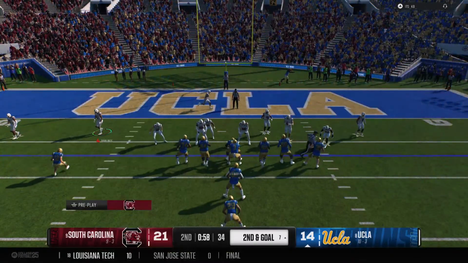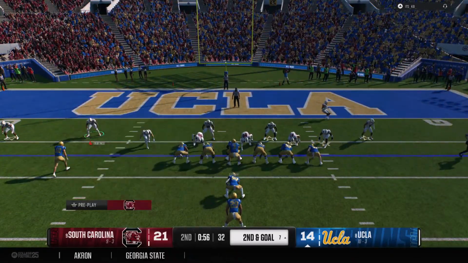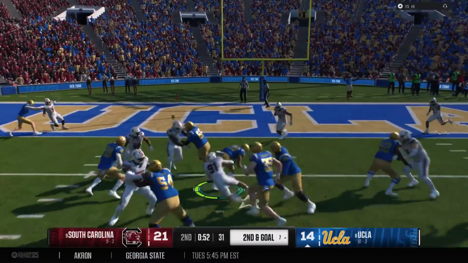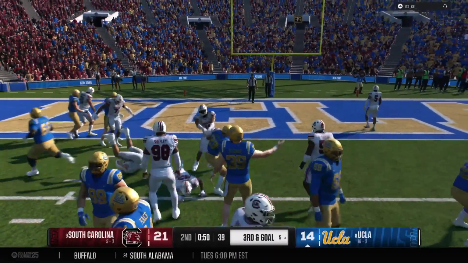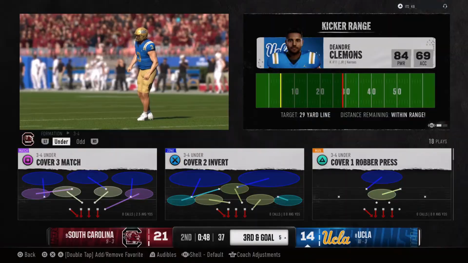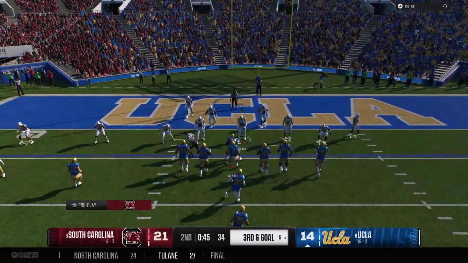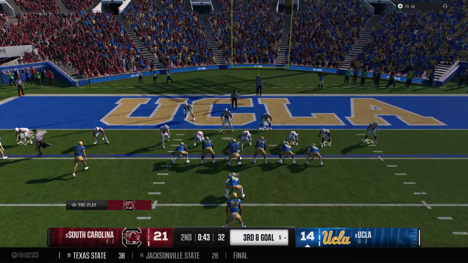Coming up, second down and goal. Here's the handoff, testing the middle. And he'll be brought down. Hey, the defense is doing everything that they can to try to keep these guys out of the end zone. Now we've got a big third down coming up.